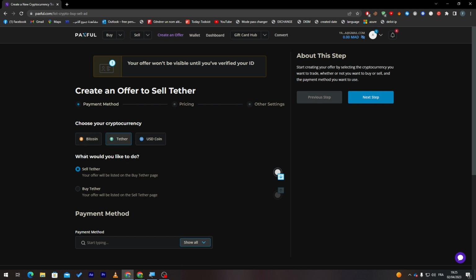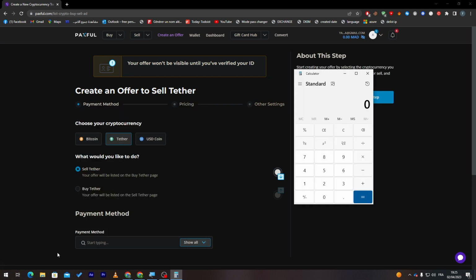Here, what would you like to do? Sell Tether or buy Tether. So you have to choose which one of these you'd like. So you can create, for example, one. So I will show you how you can make money using that. Let's bring a calculator and let's explain that with numbers. So let's say that you are buying Tether from people, all right?